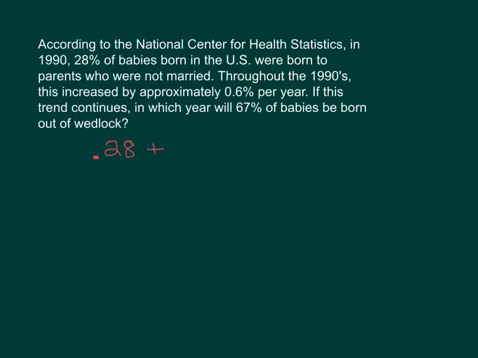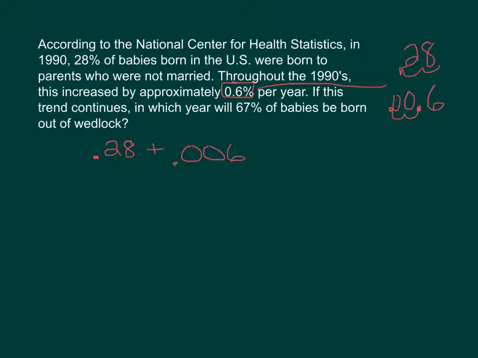And you have to be careful when you write this 0.6% as a decimal, because anytime you change, like for instance, the 28%, we move that decimal back 2 spots, changing it from a percent to a decimal. So with the 0.6%, we're also going to move it back 2 spaces to make it a decimal. So this is going to be 0.006. And every year it's going to raise that much.